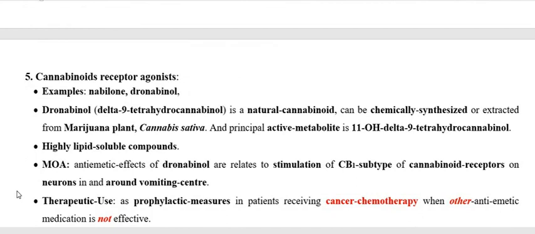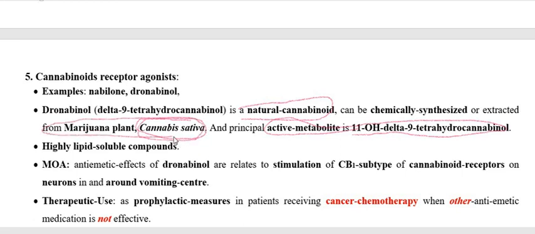So for the cannabinoid receptor agonist, the drugs are nabilone and dronabinol, and dronabinol is chemically delta-9-tetrahydrocannabinol, the natural cannabinoid, and its active metabolite is 11-hydroxy-delta-9-tetrahydrocannabinol. And very interesting, it is isolated from a plant. The scientific name of the plant is Cannabis sativa, which we also call the marijuana plant.